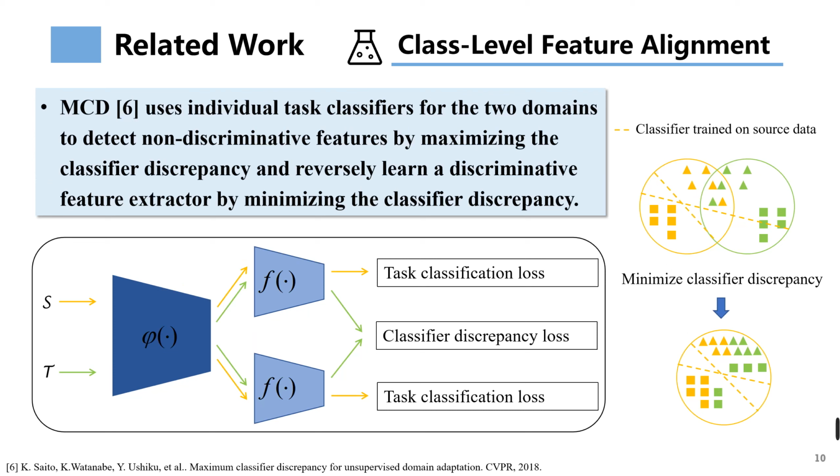MCD uses individual task classifiers for the two domains to detect non-discriminative features by maximizing the classifier discrepancy, and reversely learns a discriminative feature extractor by minimizing the classifier discrepancy. MCD achieves the finer class-level feature alignment.